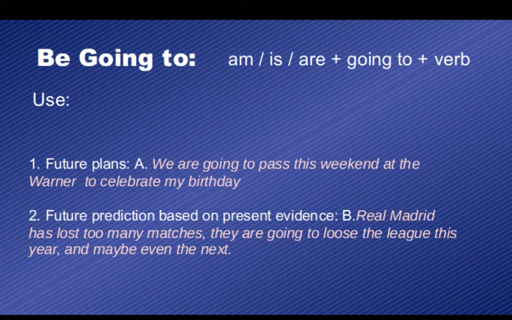For example, before we've talked about future predictions, but in this case, if we are making a future prediction based on some evidence that we are seeing in the present moment, we use be going to. We can connect it with the fact that it's not so spontaneous a prediction because it's based on something specific. Here's the example. Real Madrid has lost 2 matches. They are going to lose the league this year and maybe even the next. There we go.